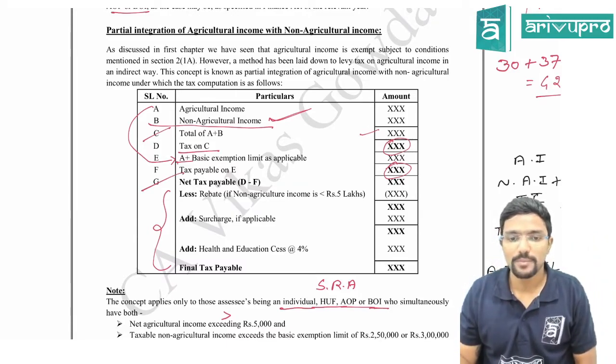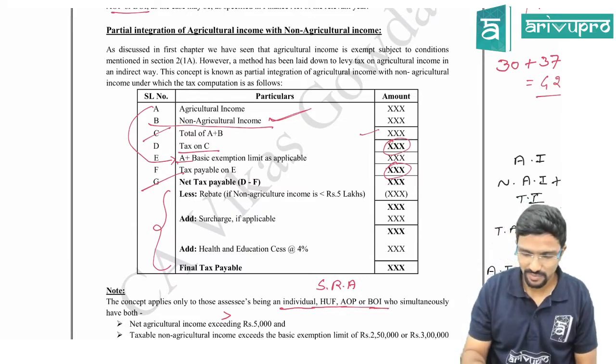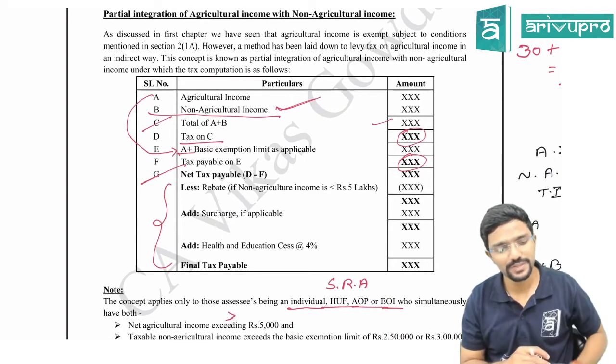All three things should come only after G. Hope you guys are clear. And sir, why so much concepts? Again, I told you there is a logic behind this.